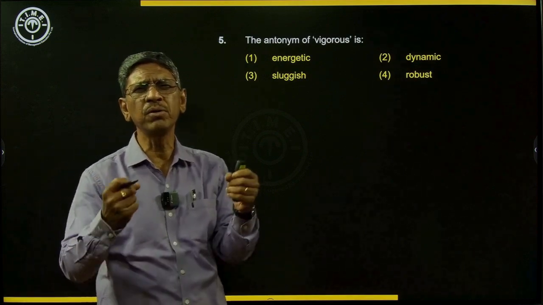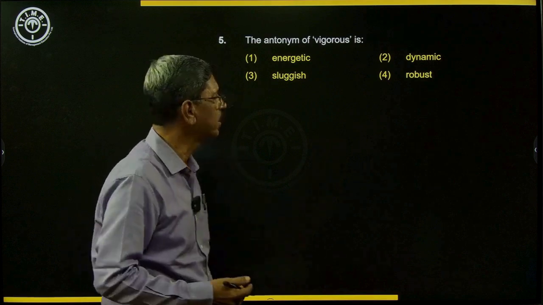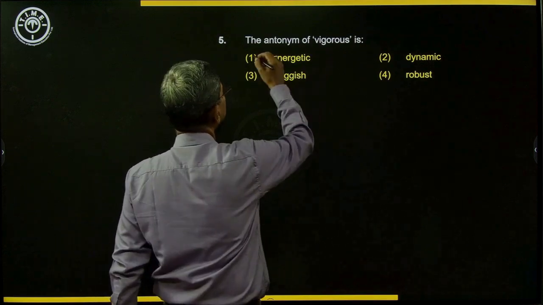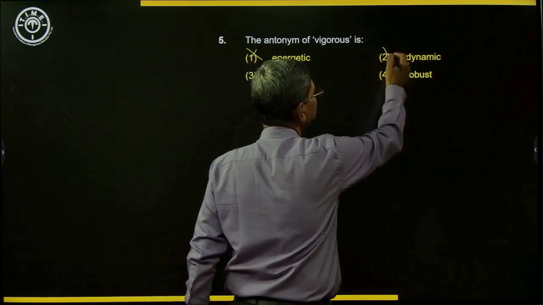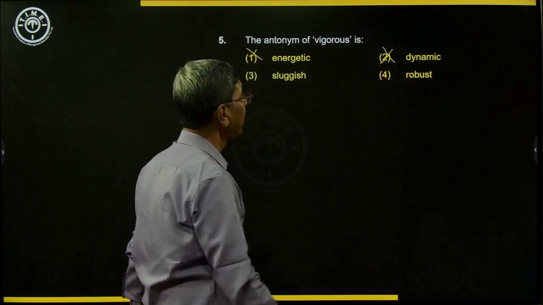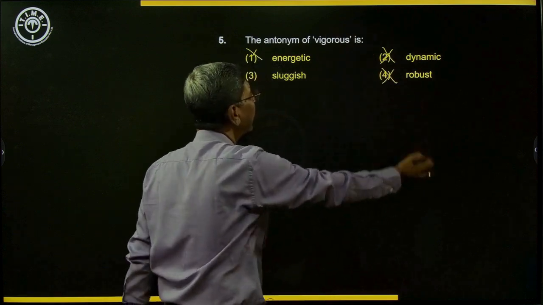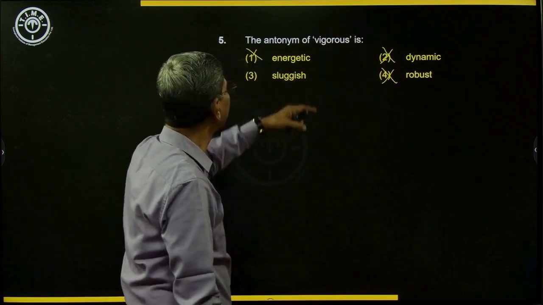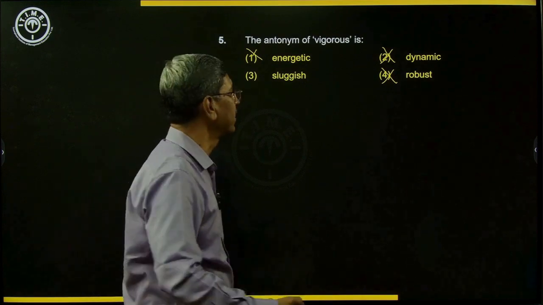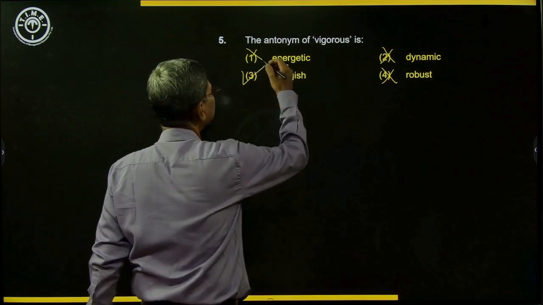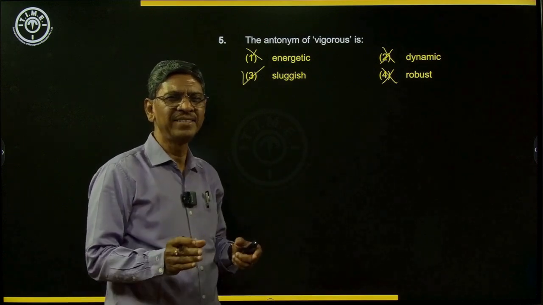Vigorous means strong, robust, and all that. We say a vigorous workout, so energetic is its meaning. So this is right. Dynamic is being very active, and robust is strong. More or less, these three are synonyms of vigorous. We want the opposite of it, the antonym of it. So sluggish. Sluggish means very slow, very lazy and slow.